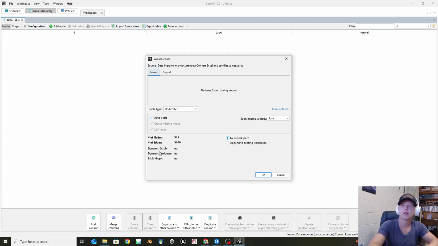Okay, so now what it tells me is how many nodes. There are 211 nodes, and there are 2,669 connections between those nodes. Basically what this is telling me is that there are 211 different subjects between the larceny and the assault tags, and they're connected with this many things. So there are multiple connections across. On average, it looks like probably about 10, but we can actually test that in a bit.